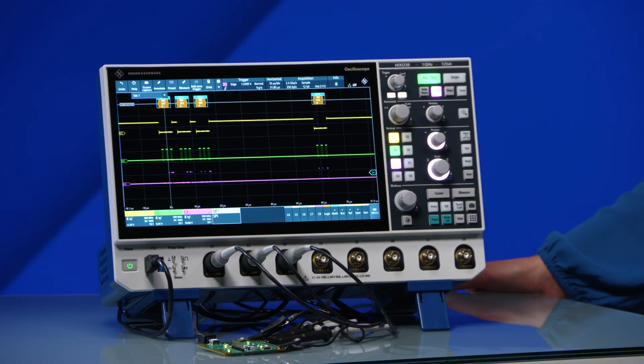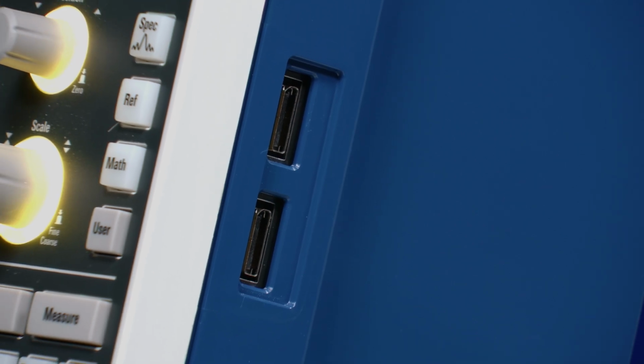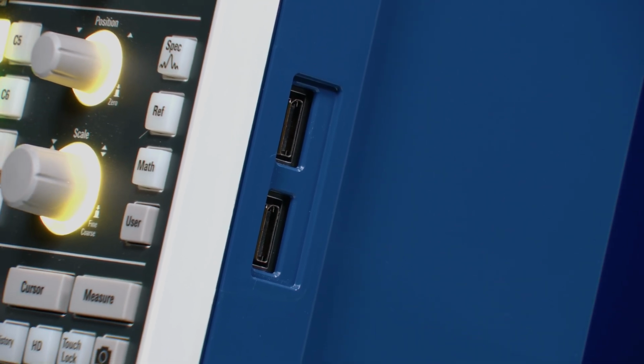MXO3 oscilloscope is the go-to tool for serial bus analysis, including the low-speed serial bus SPI. SPI protocol is a 4-wire serial interface which is commonly used for data transfer between a controller and a peripheral device. Utilize either the analog channels or the digital channels to trigger and decode on the different serial buses.